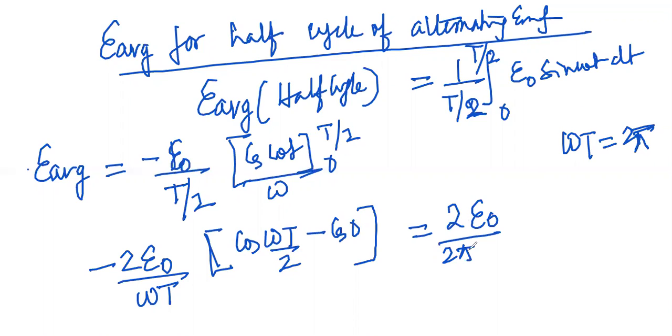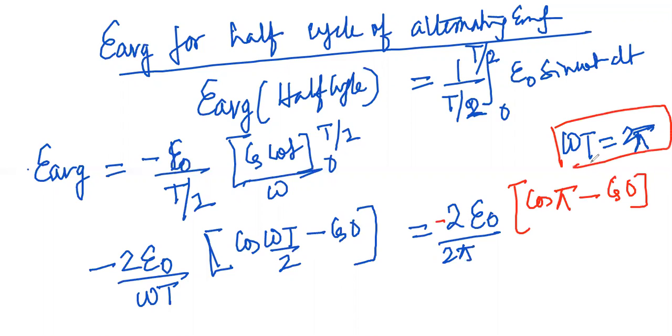So 2 E naught by 2 pi, and this will be equal to cos of pi minus cos of 0, because omega T is equal to 2 pi, so omega T by 2 will be equal to pi. So this 2 and this 2 get cancelled. What are you left with?